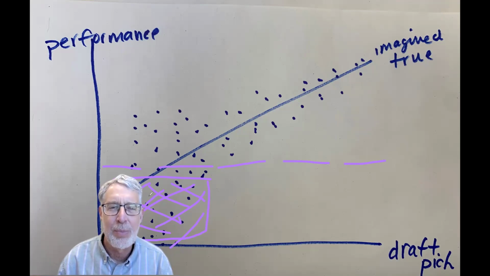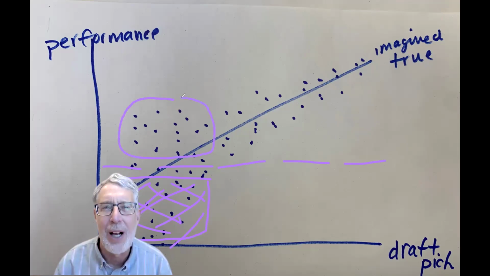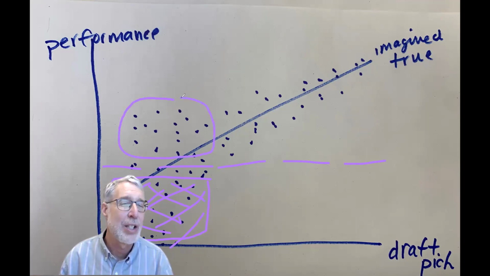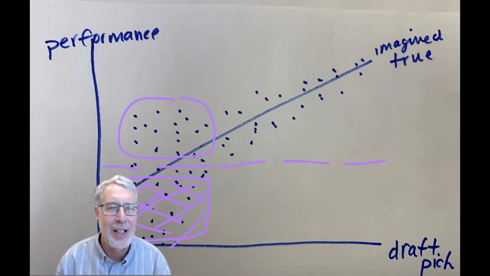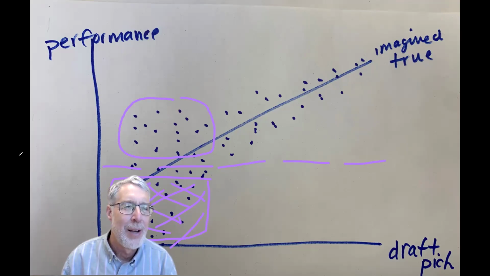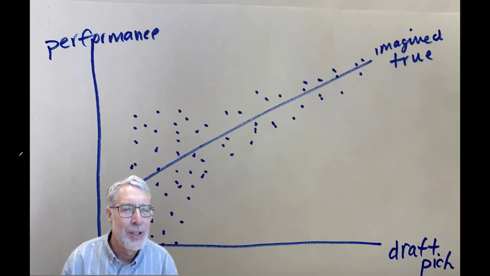So the players that we do observe who were low draft picks are the players that ended up having high performance for some other reason. They had some undiscovered attribute that meant that they performed above average relative to the draft pick, whereas the people who performed below average relative to their low draft pick all just got cut from the team. So what does this mean for our estimation? Well, let me do a different color.